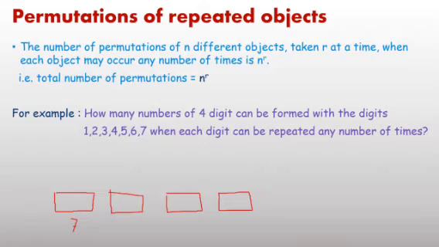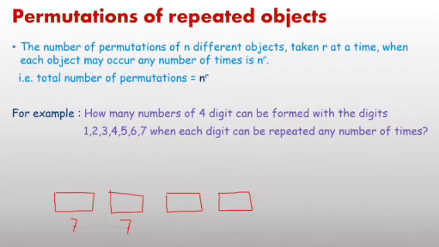But repetition allowed means we can repeat any digit. For example, you can write 2222 or 2234. Any digit can be repeated any number of times. So for the second place, again you have 7 options.